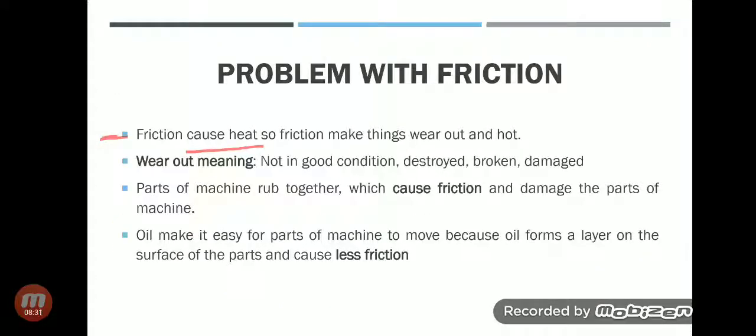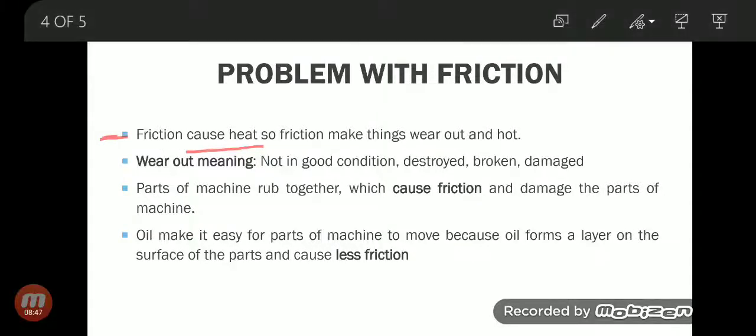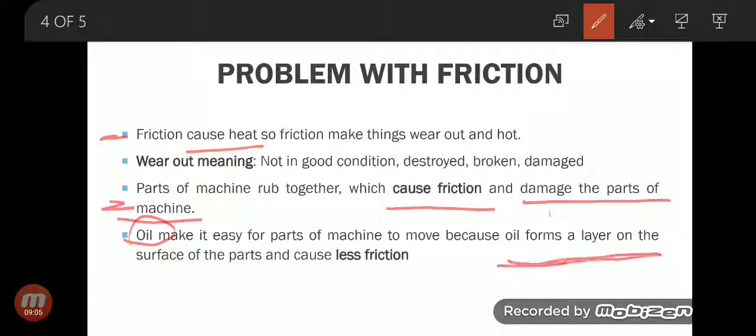So the main problem with friction is that it makes things wear out and hot. Okay, so the meaning of wear out is not in good condition, destroyed, broken, damaged. So here the parts of the machine rub together which causes friction and damages the parts of the machine. Okay, oil makes it easy for parts of the machine to move because oil forms a layer on the surface of parts and causes less friction.